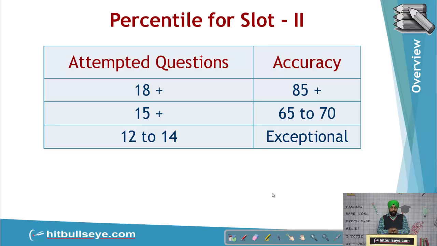And with 12 to 14 questions attempted, students with exceptional accuracy may create a borderline case. You may be able to get a call from IIMs, or you may not. Right? Now, as reported, slot 2 was slightly difficult as compared to slot 1 in terms of data interpretation and logical reasoning section. Right, students? So with this, you can just design for yourself what is going to be your rough percentile.